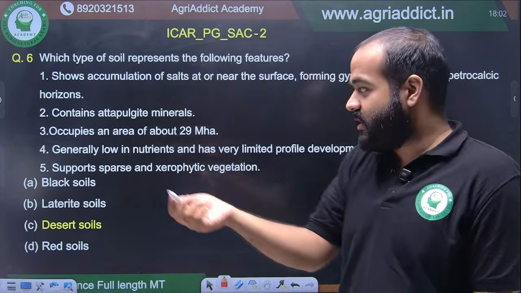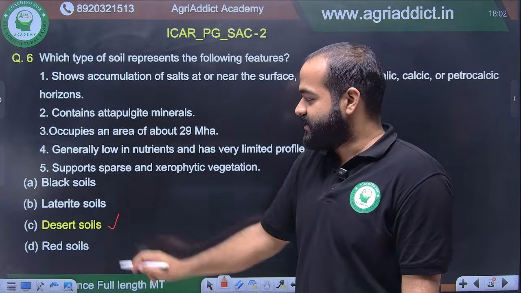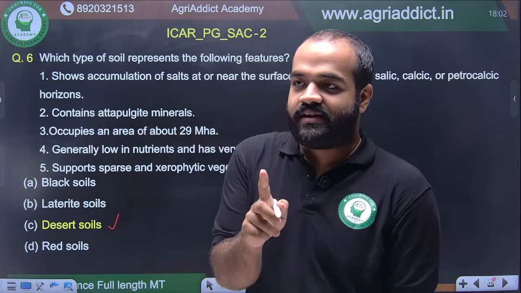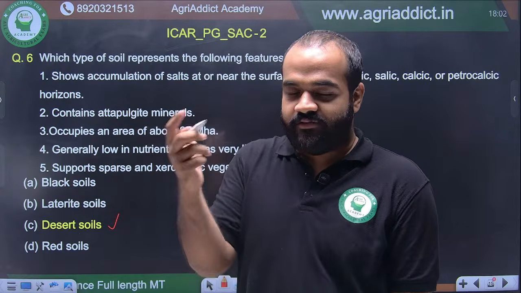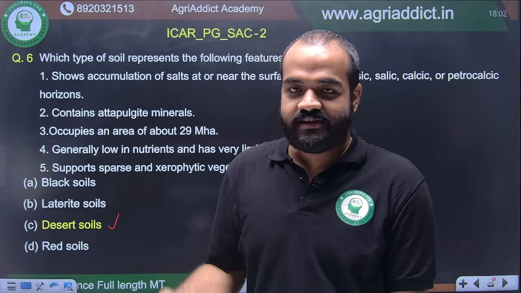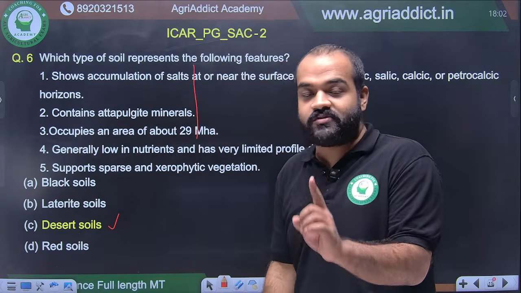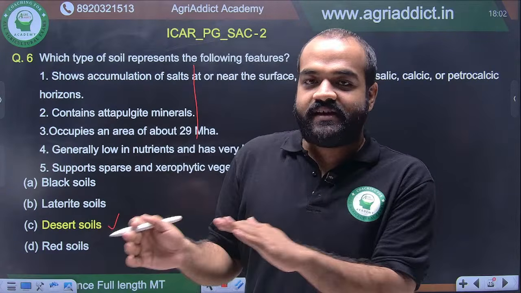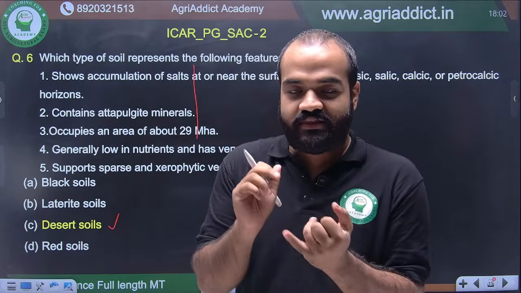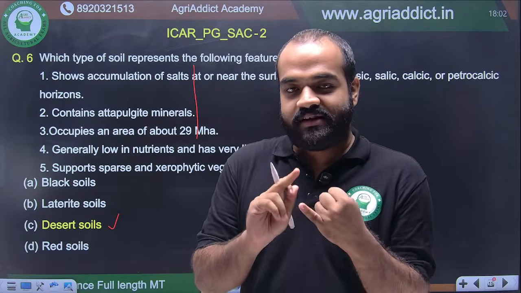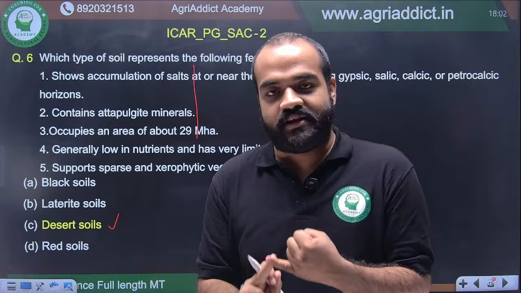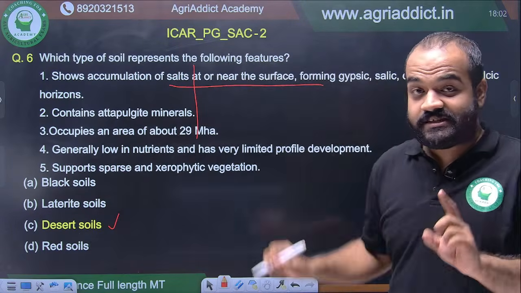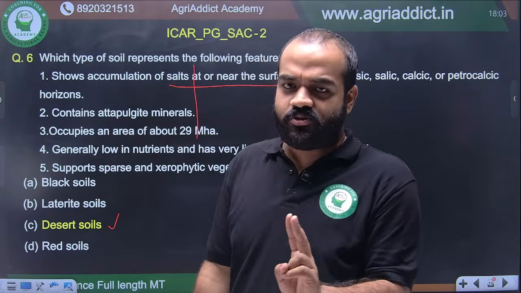So be a bit thorough with your study. This you can study from the new ISSS. In the new ISSS, in the soil genesis chapter, in the last you can see soils of India, where the alluvial soil, red soil, black soil, desert soil, mountain soil, all those are there. Those you should be very thorough about because questions come from there. It's better you keep some days separately for that and study that portion positively with the area in India, like what is the area of alluvial soil, what is the area of red soil, what is the area of black soil. All those area values you should know, and you should know all the salient features, because questions come from there. At least 2 questions you can definitely expect.